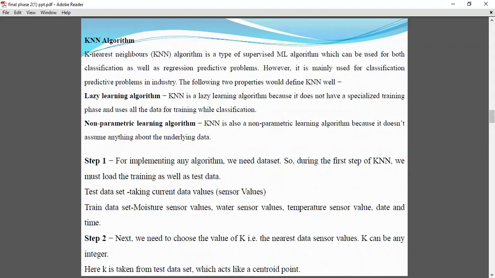The next step is we choose the value of k. Here the value of k is nothing but the value given by the user. It is taken from the test data, and that acts like a centroid point to find the nearest cluster. Next, for each point in that test data, we'll calculate the distance between test data and that training data. In order to calculate distance, we are using the Euclidean distance formula, which calculates the distance between two real value vectors.